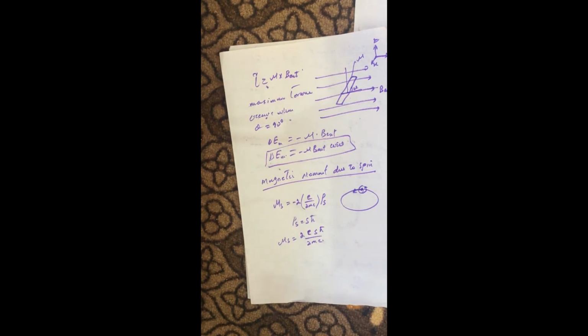Now we know that the spin is either up or down, so its value is 1/2. So this implies that the magnetic moment due to spin of the electron is 2 e h bar over 4mc.